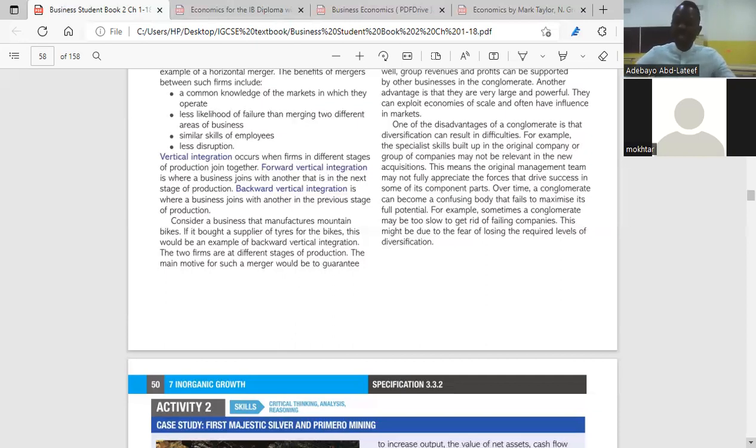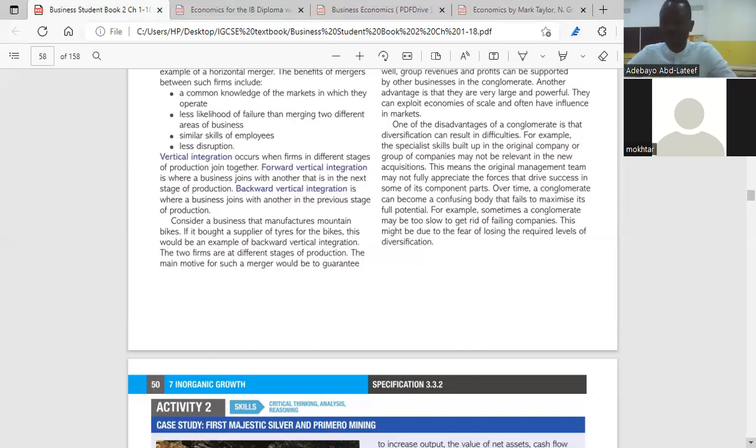Number one, stakeholder benefits. When you talk about stakeholder benefits, we already know who the stakeholders are. The stakeholders are those who have interest in the business activity. So what benefits them? We're talking about the employees, we're talking about the shareholders. So let's take these two stakeholders. A business might think of integrating with another, either through merger or acquisition, so that it can make its stakeholders, like the employees, happier, or make their shareholders happier or able to trust them further.